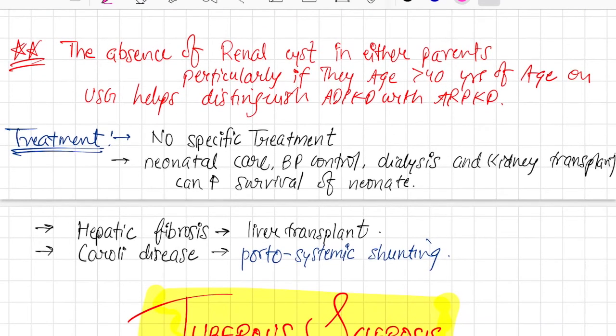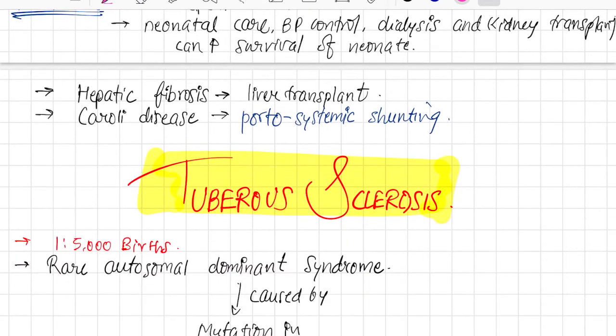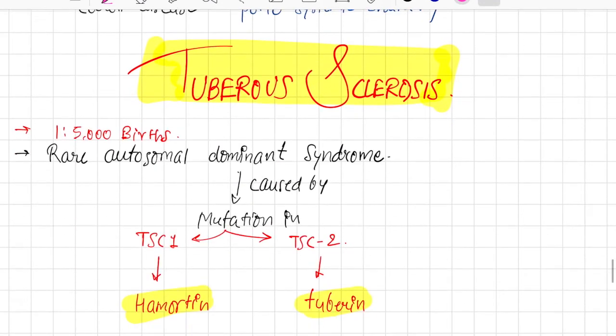The absence of renal cysts in either parent, particularly if they are more than 40 years of age on USG, helps distinguish ADPKD from ARPKD. Treatment: no specific treatment is available. We can give neonatal care, BP control; for hepatic fibrosis we can do liver transplant, and for Caroli disease we can do portosystemic stenting. Alright, so this is all about ADPKD and ARPKD.